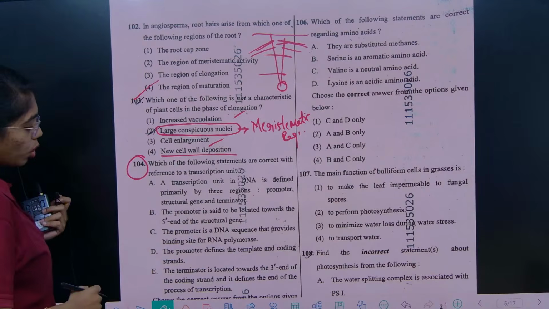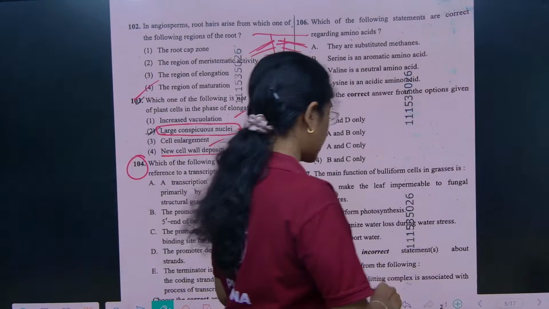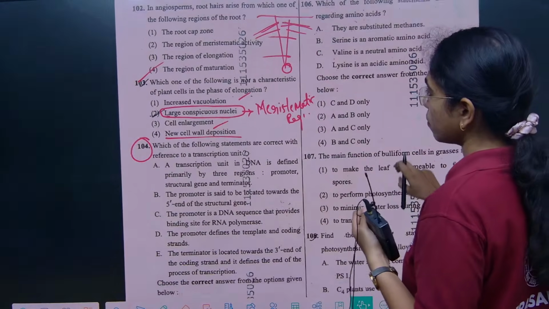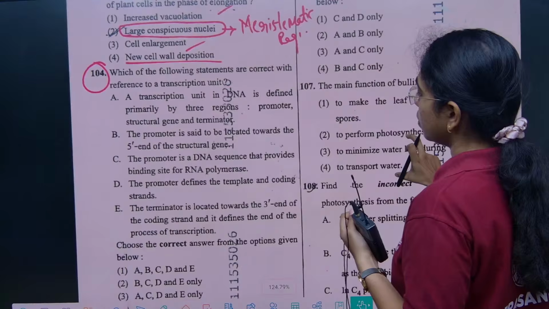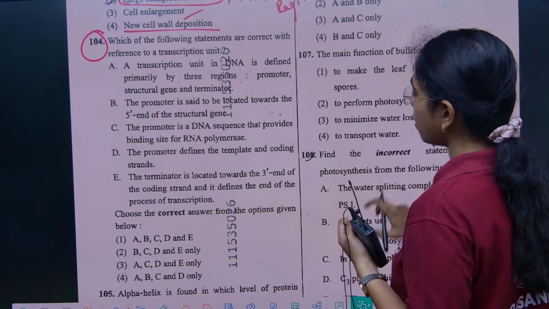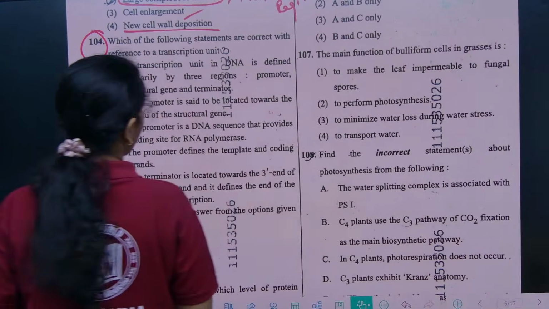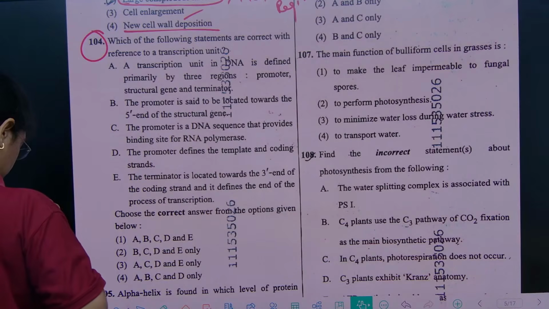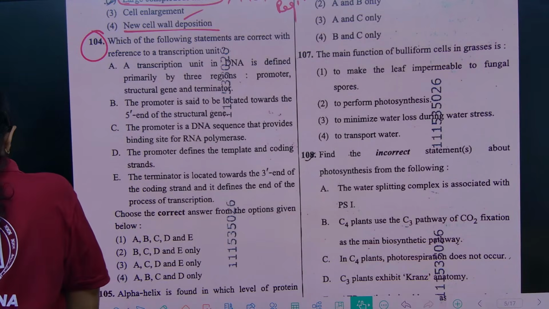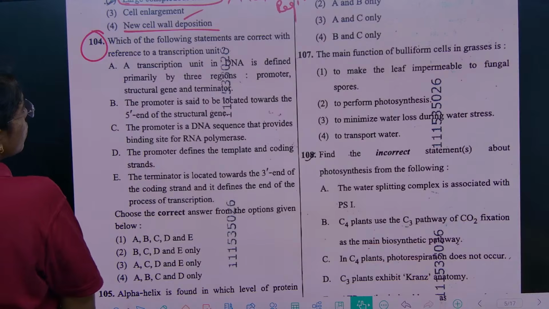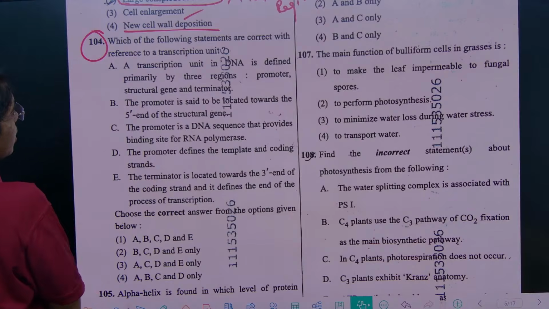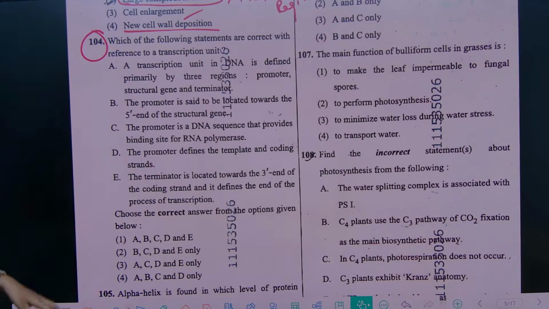Next, 104 question. This is from genetics, from molecular basis of inheritance. Very interesting, simple and easy. Just look at it. Which one of the following statements is correct with reference to transcription unit?